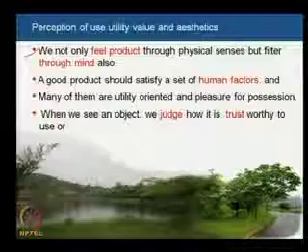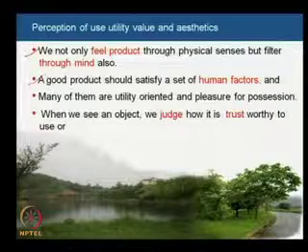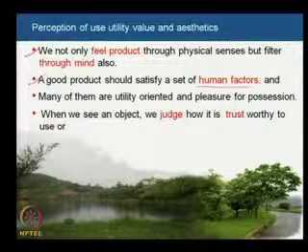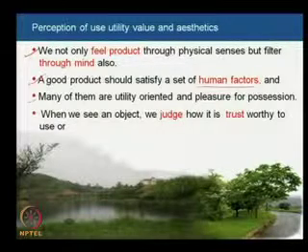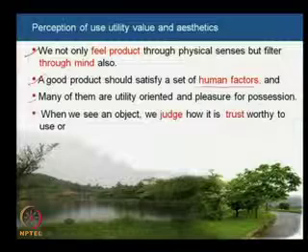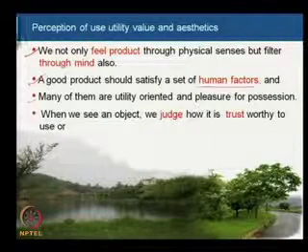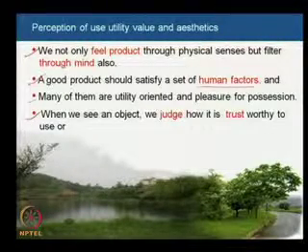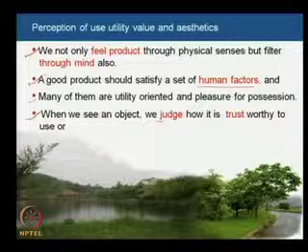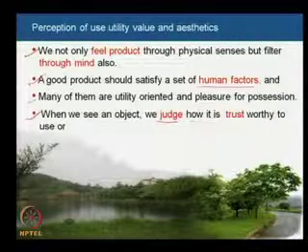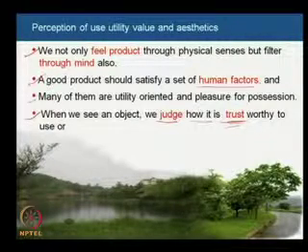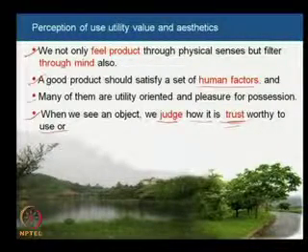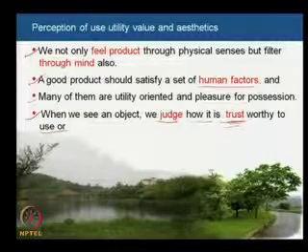A good product should satisfy a set of human factors, and many of them are utility oriented and pleasure for possession. When we see an object, we judge how trustworthy it is to use, or to reject it.